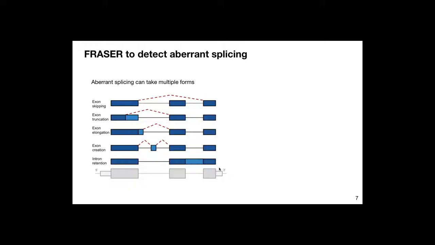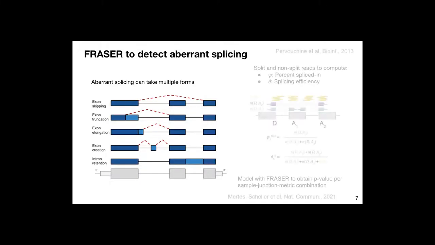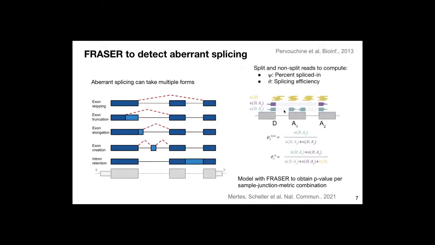Now, aberrant splicing is a harder problem than aberrant expression. First of all, it can take multiple forms, such as exon skipping, exon truncation, exon elongation, exon creation, and intron retention. In order to detect them, we use two types of reads, these split and non-split reads spanning junctions. These are later converted into the metrics percent spliced in, or psi for short, and splicing efficiency, or theta. These metrics are fitted using a program and a statistical method called FRASER, which also uses a denoising autoencoder and which yields a p-value per sample-junction-metric combination.